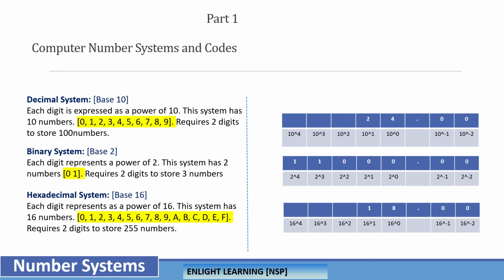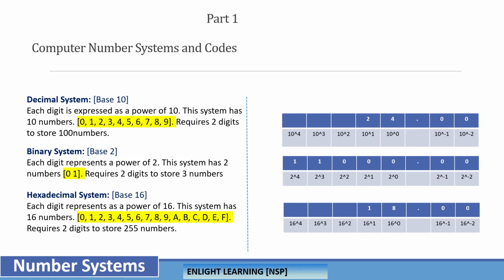Now let's see why we say base 16, base 2 and base 10. There are only 10 numbers, base 10. There are only 2 numbers, base 2. There are 16 numbers, base 16. That's where the base is correlated with the maximum numbers that a system can deal with.